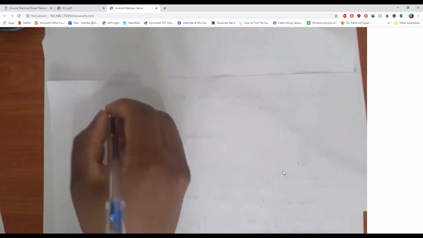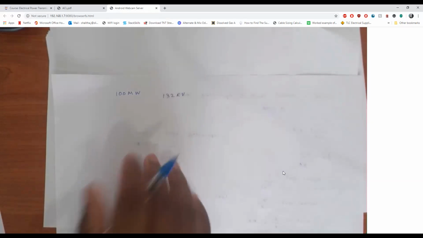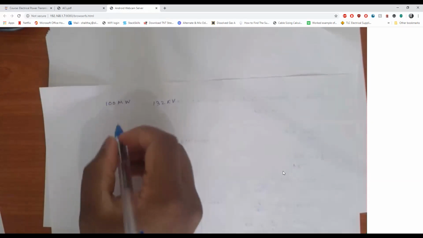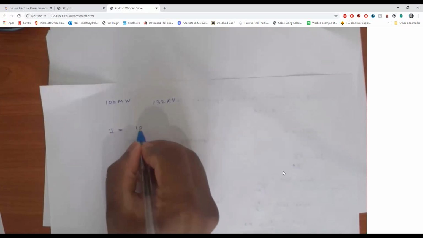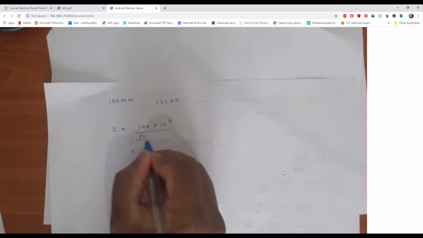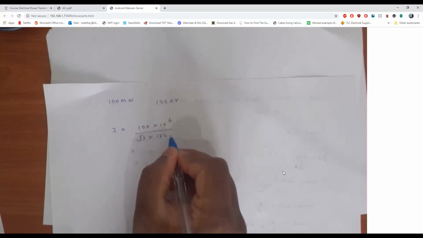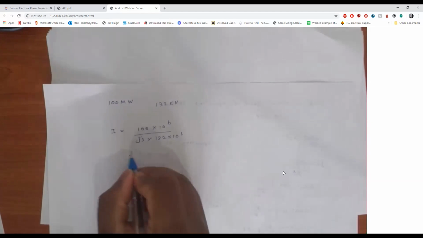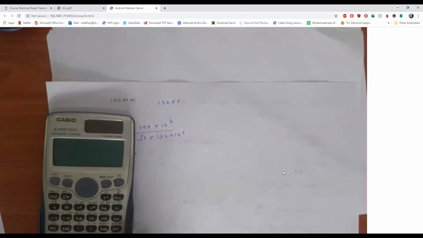In the question, they are saying it is a 100 megawatt line and the voltage is 132 kV, and you need to find out the load current. So very easy: I = 100 × 10^6 / (√3 × 132 × 10^3). This will give you, I think, this is 3.